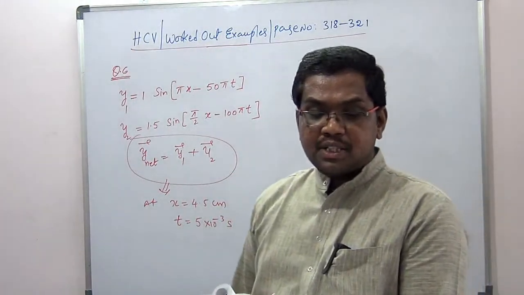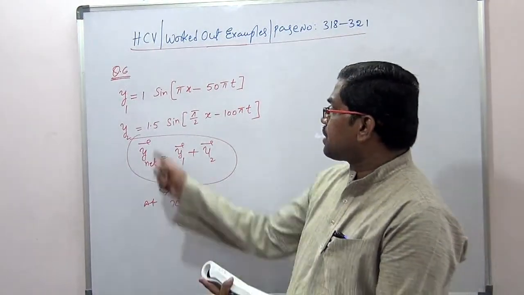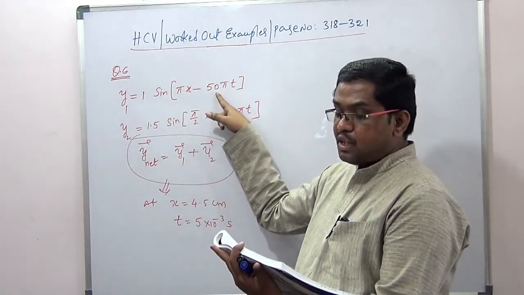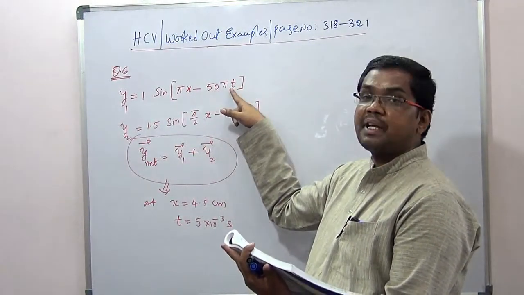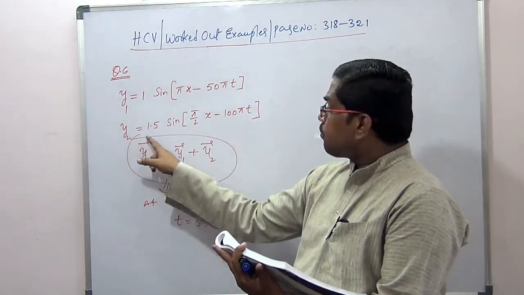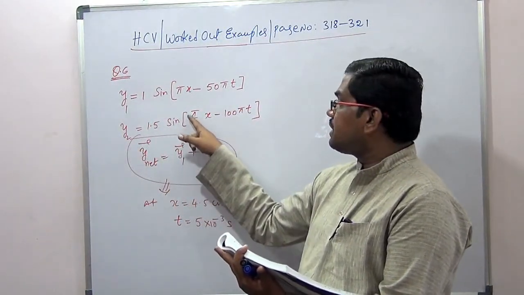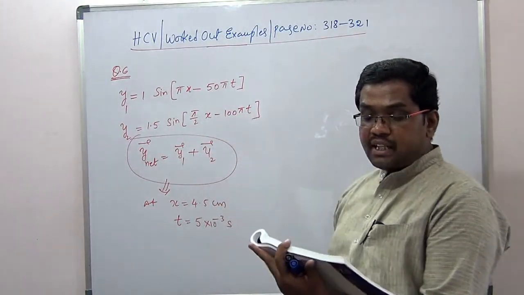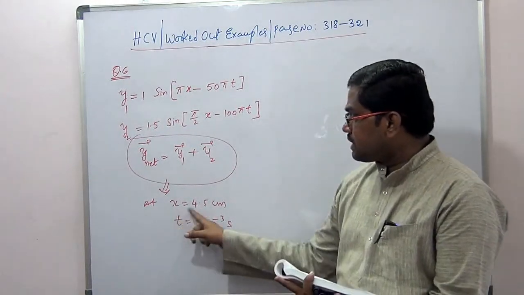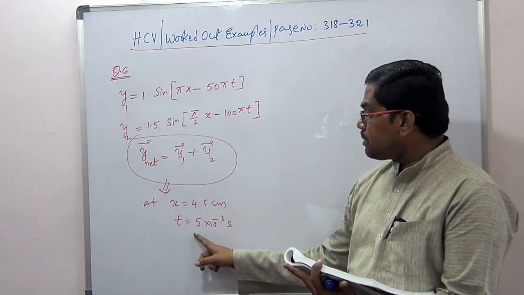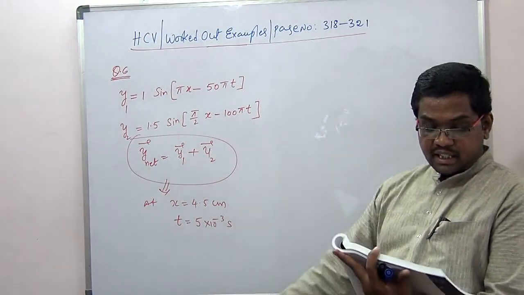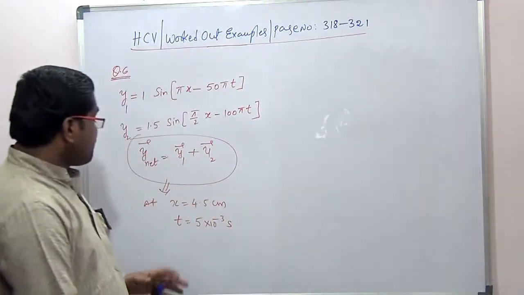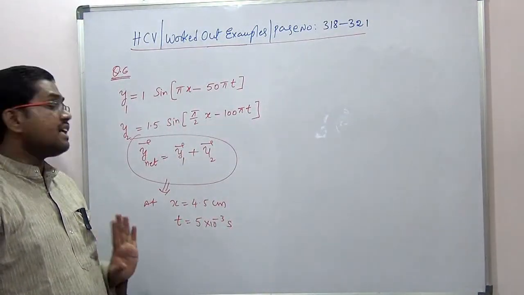Two waves passing through a region are represented by y1 is equal to 1 centimeter sine of 3.14, I wrote it as pi x, minus 157, it is same as that of 50 into pi t. y2 is 1.5 sine of 1.57 is same as that of pi by 2 x, minus 314 is same as that of 100 pi t. Find the displacement of the particle which is located at x equal to 4.5 centimeters at time t is equal to 5 into 10 power minus 3 seconds. So they are asking us the net resultant or net displacement of the particle at this time, x is equal to 4.5. Okay, so it is very simple.